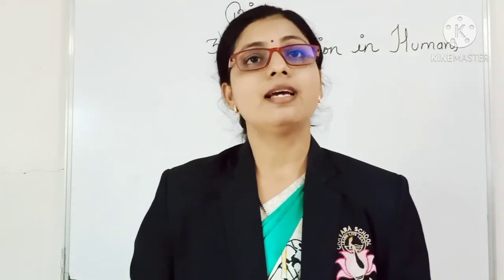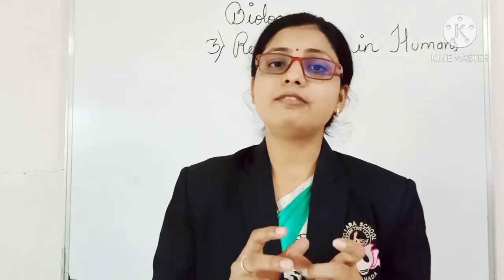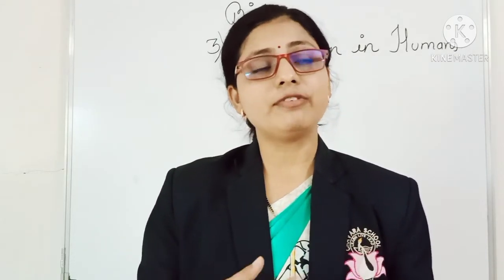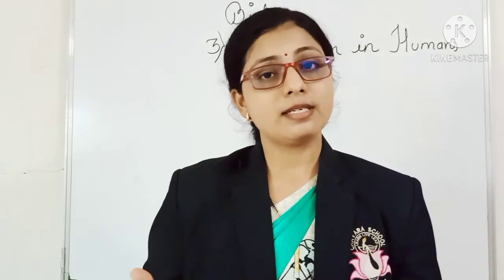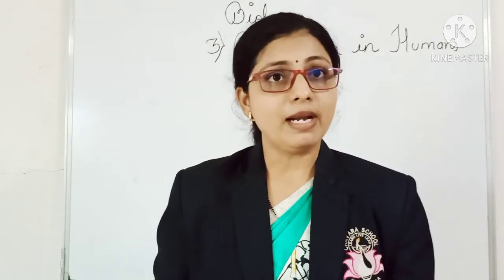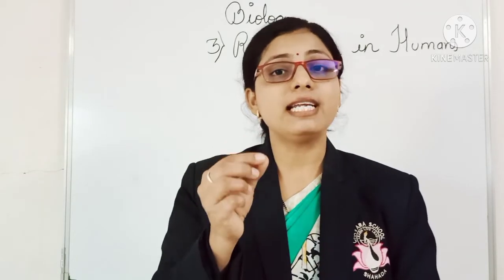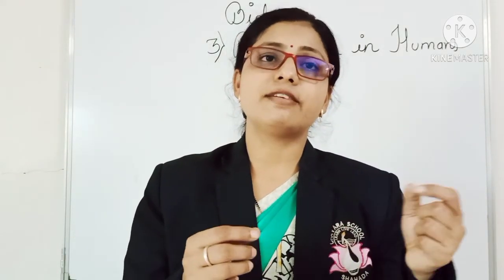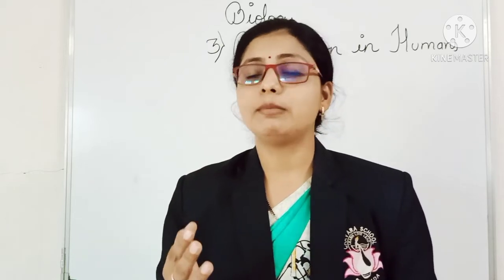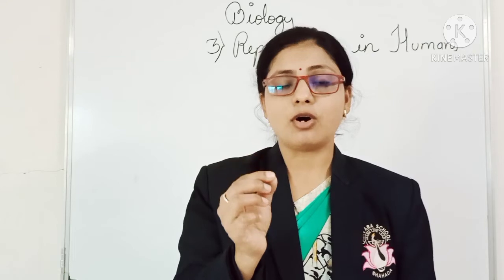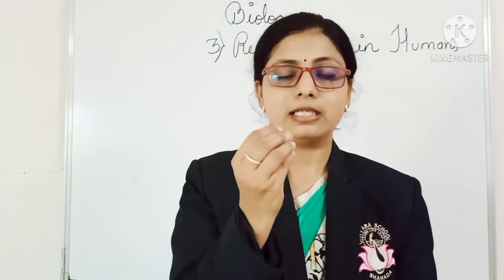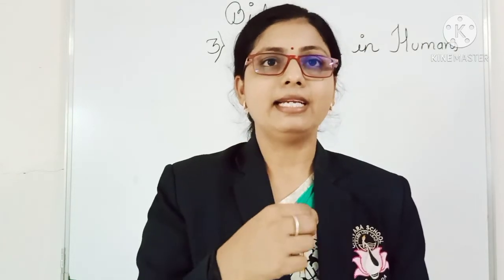Now we are going to learn a different topic, that is implantation. After fertilization occurs, the implantation process takes place. So what do you understand by implantation? The fertilized egg soon starts developing, and by the time it reaches the uterus, a small ball of numerous cells has formed.